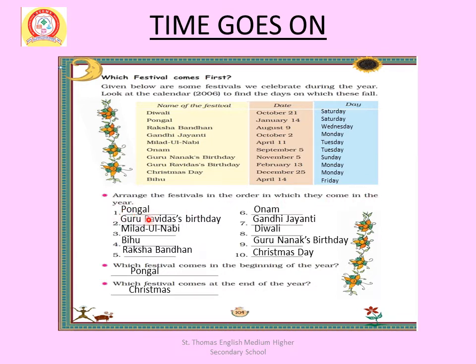First Pongal, then Guru Ravidas birthday, third Milad ul Nabi, fourth Bihu, fifth Raksha Bandhan, sixth Onam, seventh Gandhi Jayanti, eighth Diwali, ninth Guru Nanak's birthday, tenth Christmas Day. So which festival comes at the beginning of the year? Pongal. Which festival comes at the end of the year? Christmas.